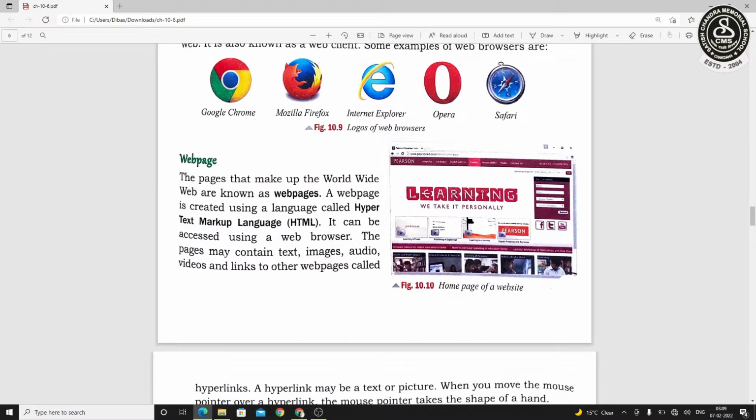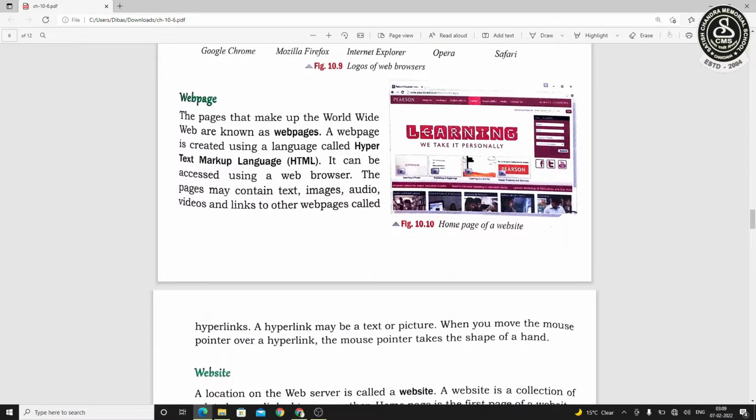Next is web page. A web page is the basic element of www. It is made by using a language called HTML, Hypertext Markup Language. The pages may contain text, images, audio, videos, and some links to other pages. As I told, in www, all the web pages are connected to each other, so links should be there. And these links are said to be hyperlinks.